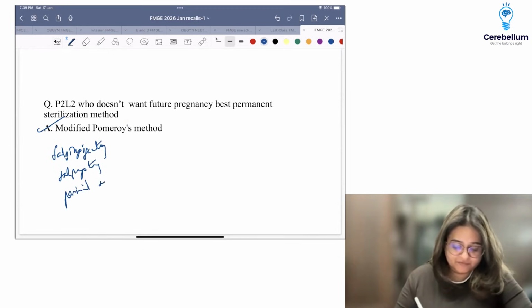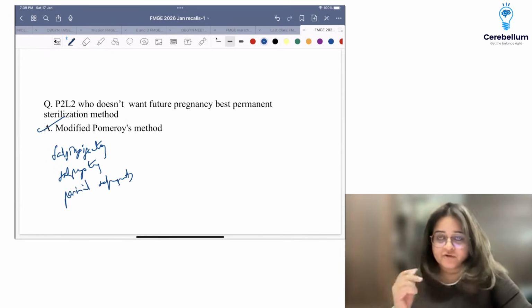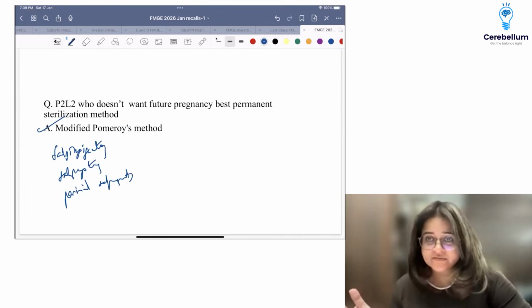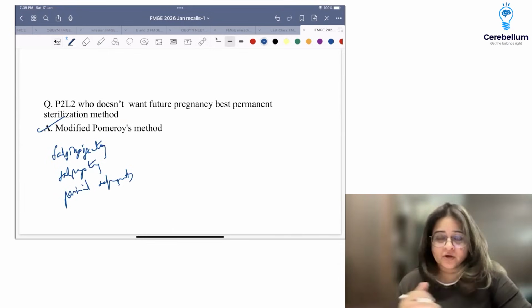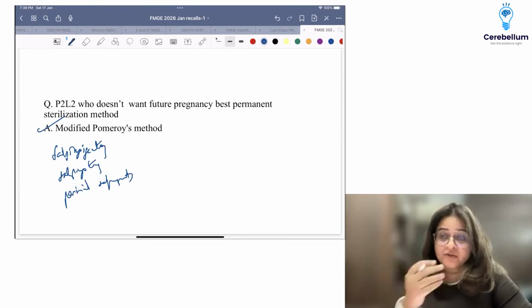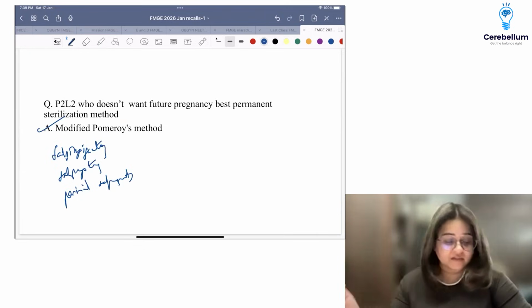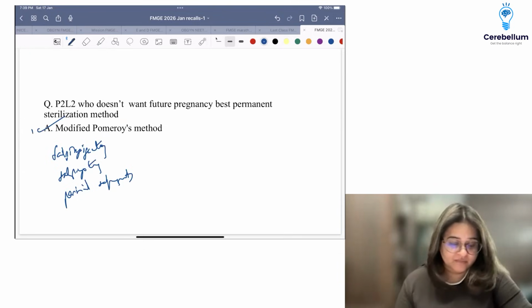So remember, when do you do a salpingectomy for tubal ligation? If the patient has a failed Pomeroy's, that means you've done a Pomeroy's and then she conceives and she's like, I want an MTP now, your procedure failed. What do you do now? So you do the MTP and you will do now a salpingectomy or a partial salpingectomy because you don't want another failure to happen, right? So this is a modified Pomeroy's. Okay.